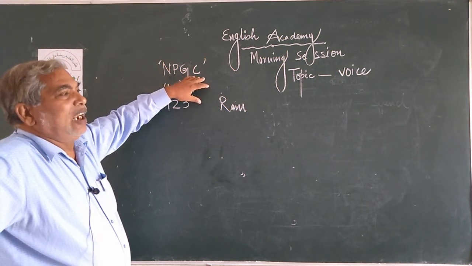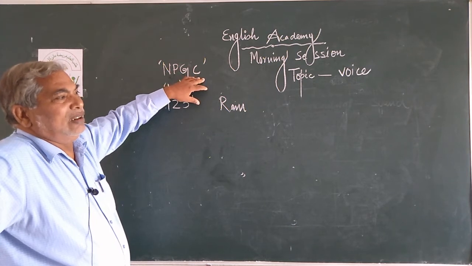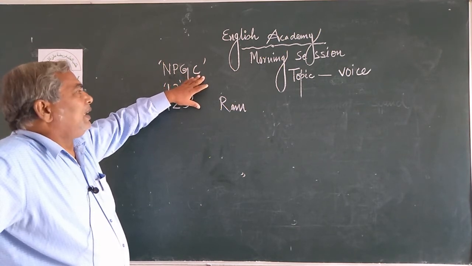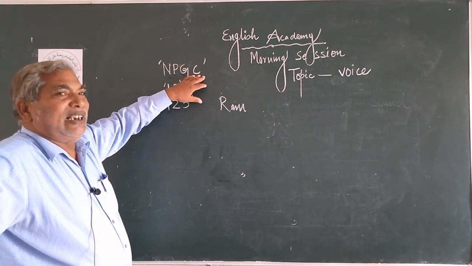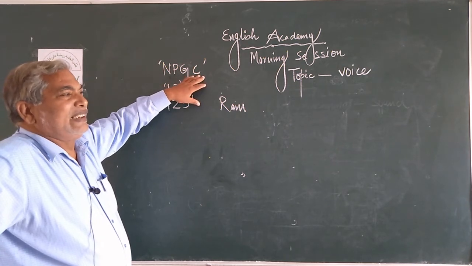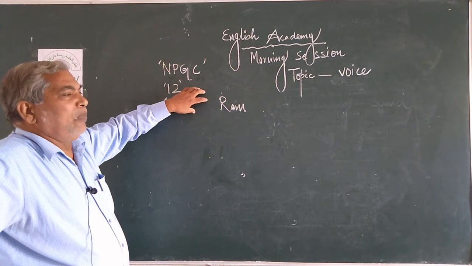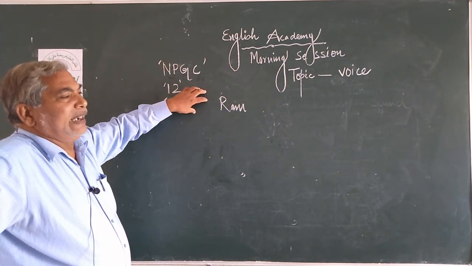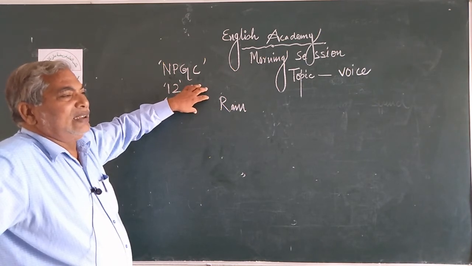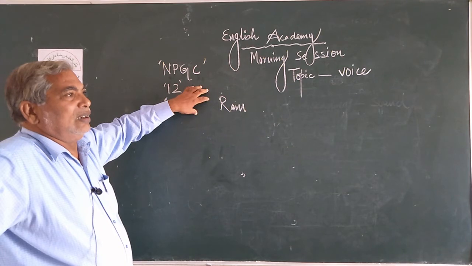In Hindi grammar there are 8 cases, as far as I think. If there is no mistake in my language, in grammar there are 8 cases. 8 cases means 8 कारक होते हैं. But in English only 3 cases are there. First is nominative case, second is objective case, and third is possessive case.